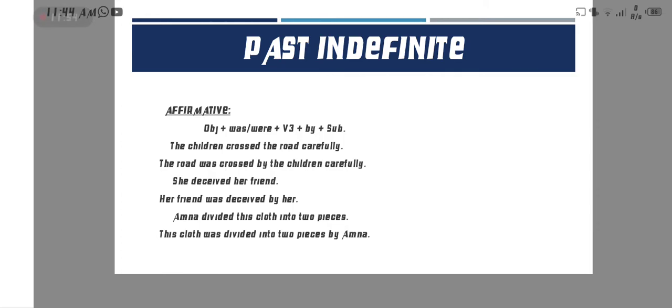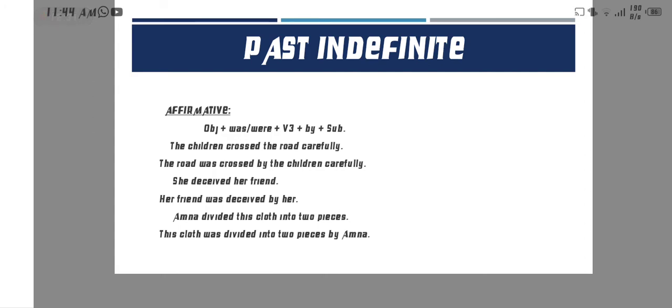Now next example, she deceived her friend. First we put the object, her friend, then was, verb third form, deceived, and then last by, and the subject, her. The last example is Amna divided this cloth into two pieces. This cloth is the object, then was divided, verb third form, into two pieces by Amna.